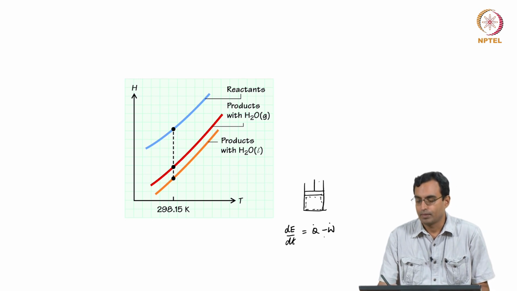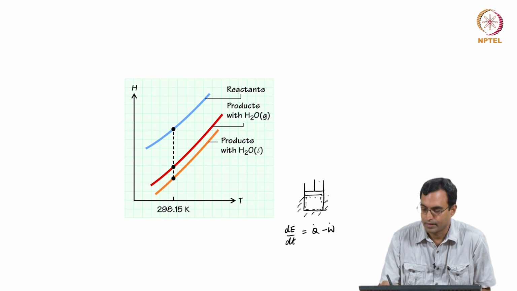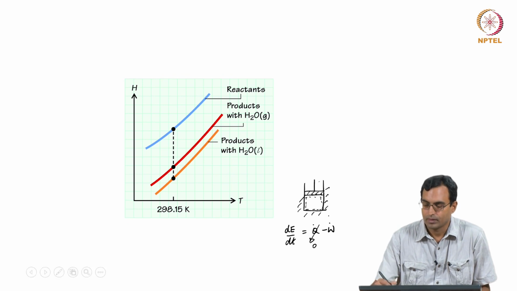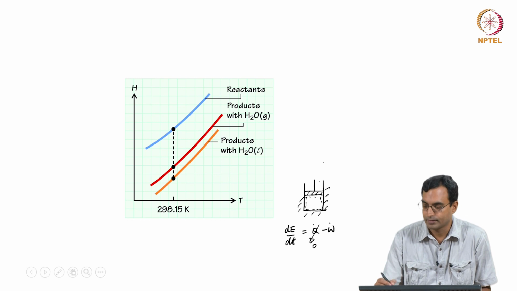So this would be in terms of PdV, and I do not have any heat transfer if I assume that this is perfectly insulated, so this would be 0. This is non-zero because I have PdV kind of work here, work against the atmospheric pressure and the weight of the piston.